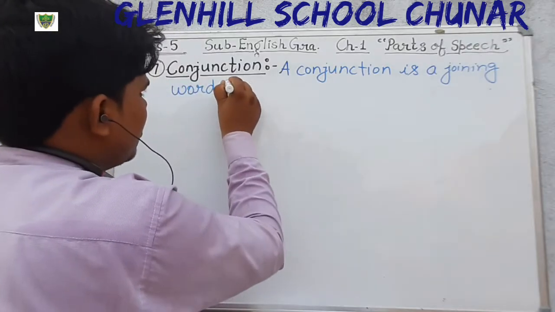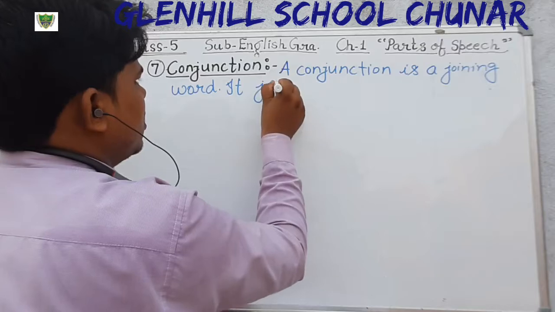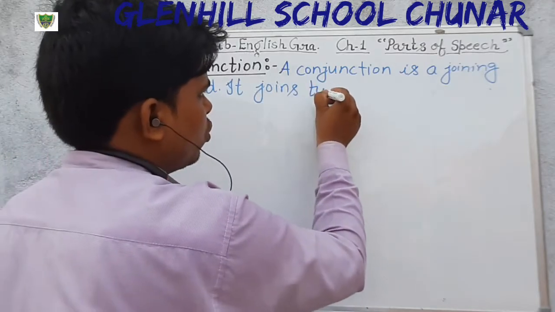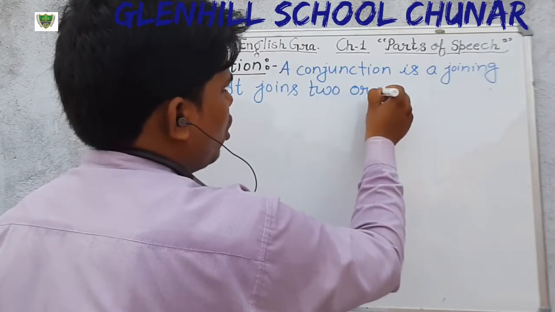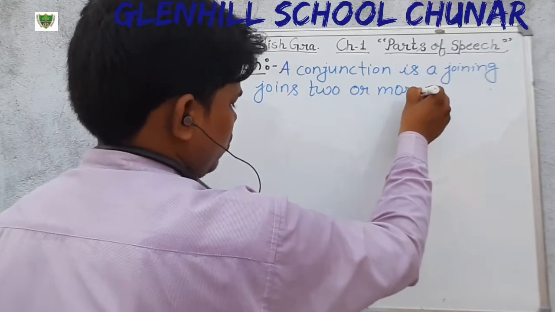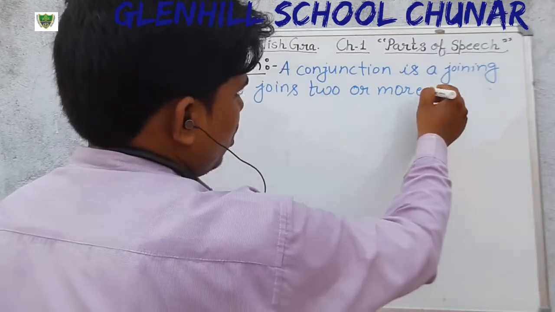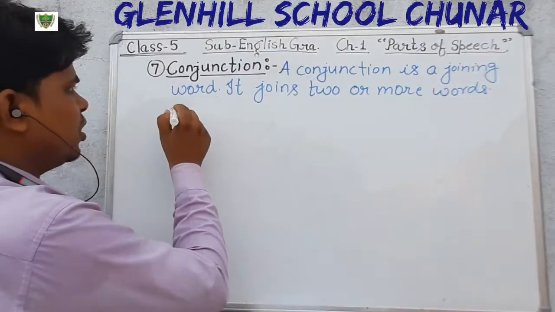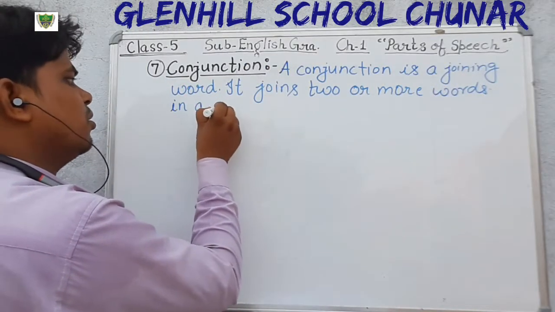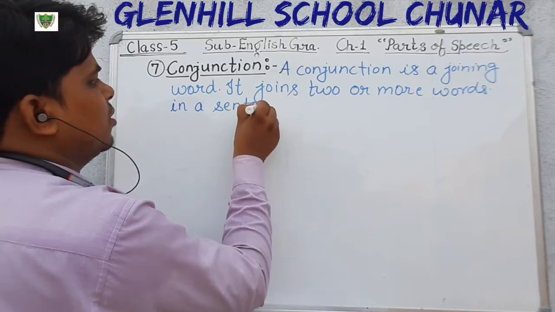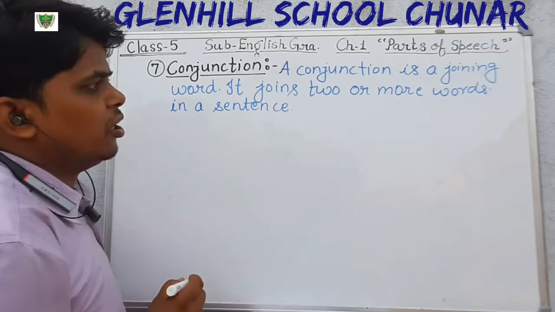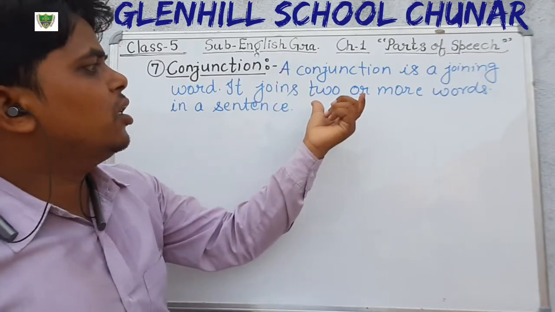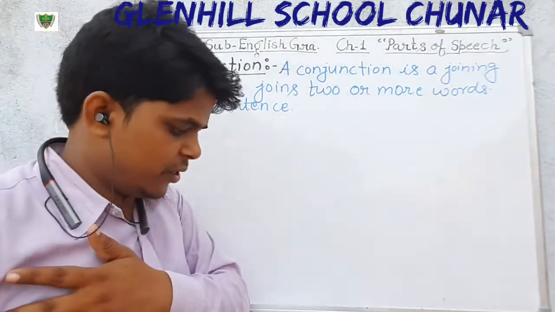It joins two or more words in a sentence. Okay, just see here. A conjunction is a joining word. It joins two or more words in a sentence.